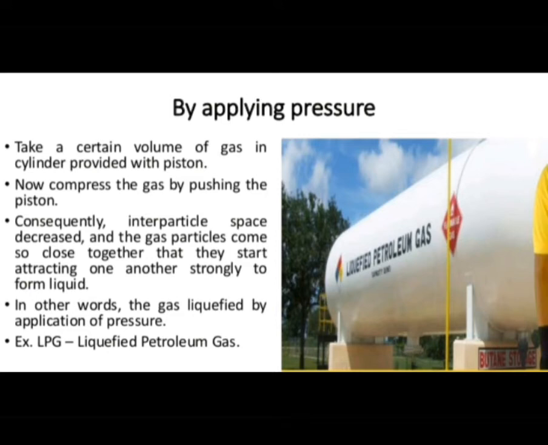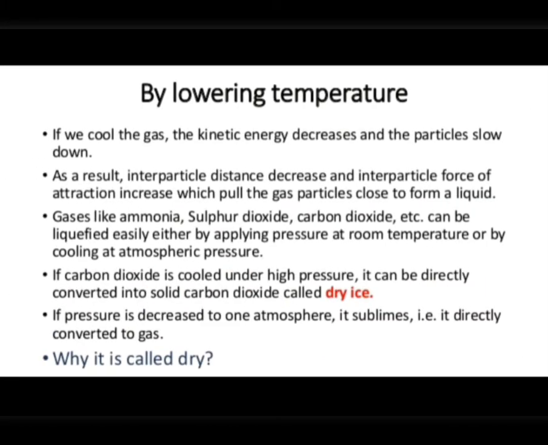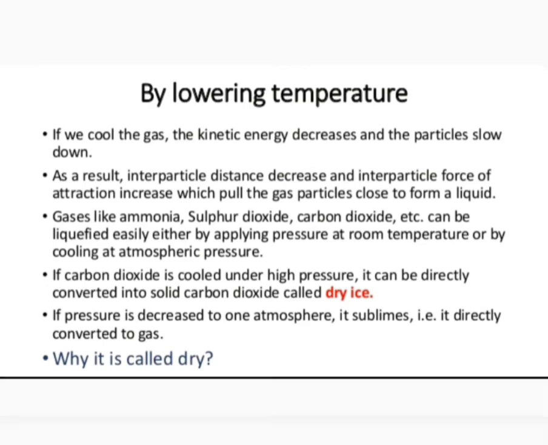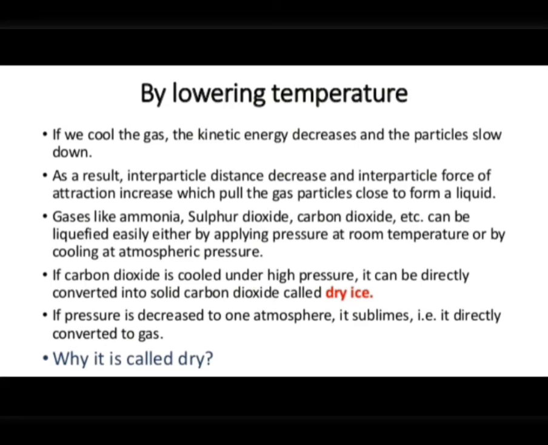This will become clear from this example. Say we have solid carbon dioxide, that is dry ice. You know that solid carbon dioxide is stored under high pressure. Why do we need to store it under high pressure? Because on decreasing the pressure on solid carbon dioxide, it gets converted directly into carbon dioxide gas. When a slab of solid carbon dioxide is kept exposed to air, the pressure on it is reduced to normal atmospheric pressure, the temperature rises, and it starts changing into carbon dioxide gas.